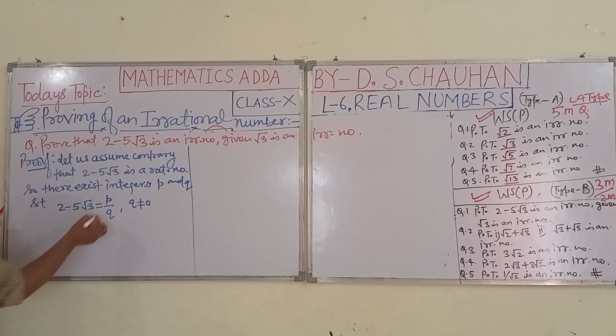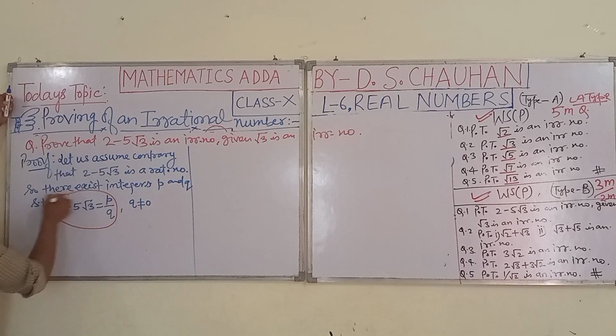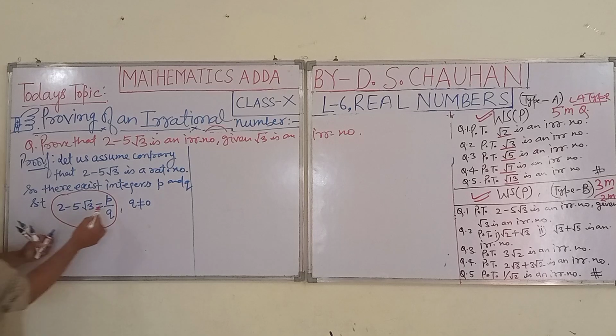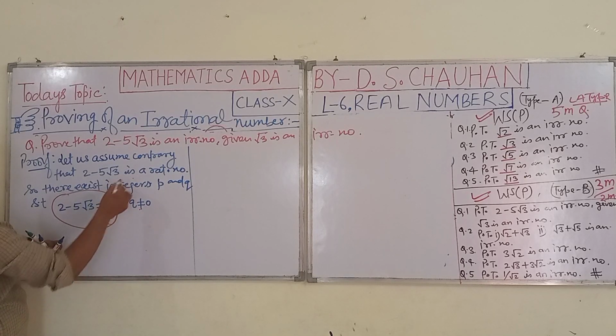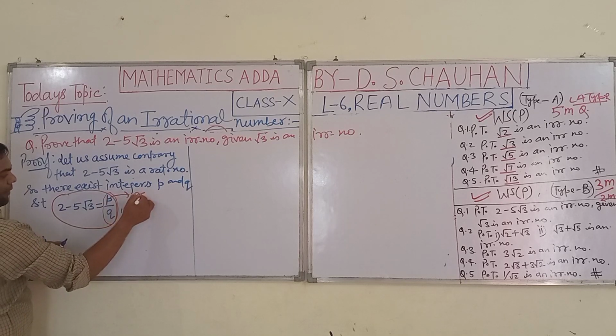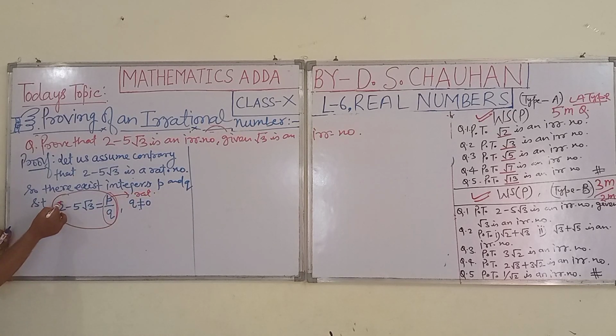Now students, in this expression, a p upon q type number where q is not equal to 0 and p, q are integers is called rational. Students, 2 is also rational, 5 is also rational.